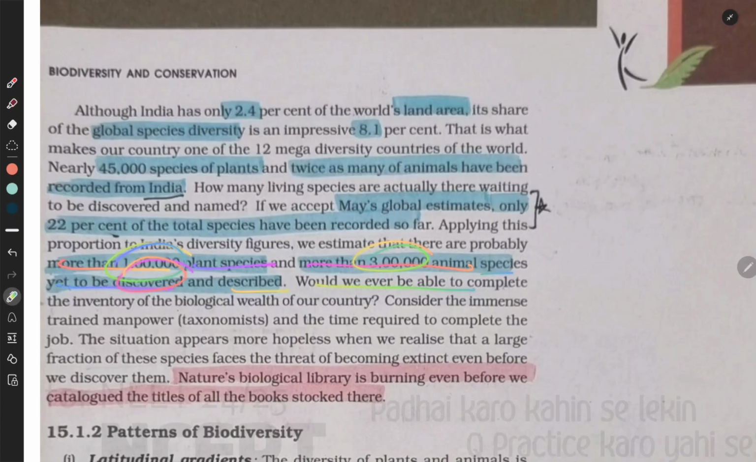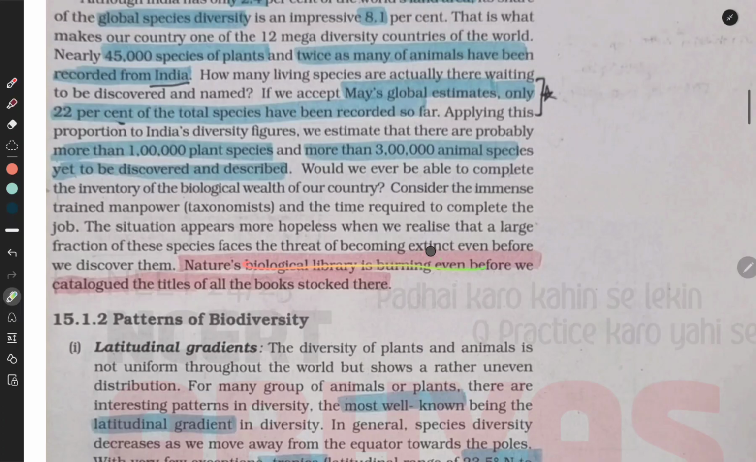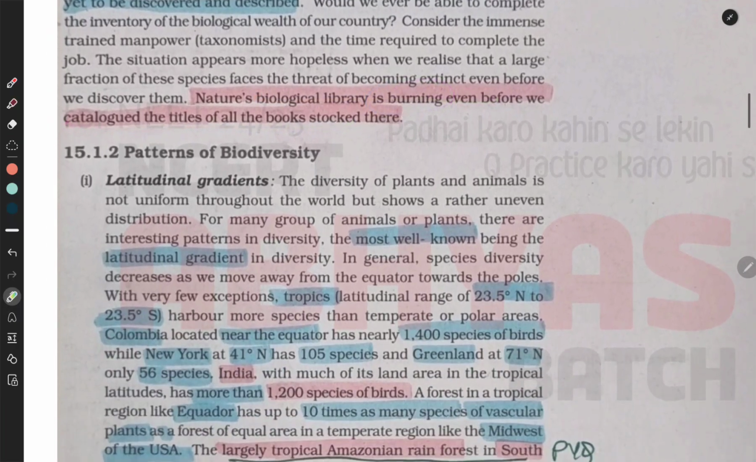Would we ever be able to complete the inventory of the biological wealth of our country? Consider the immense trained manpower, taxonomists, and the time required to complete the job. The situation appears more hopeless when we realize that a large fraction of these species face the threat of becoming extinct even before we discover them. Nature's biological library is burning even before we catalog the titles of all the books stocked there.